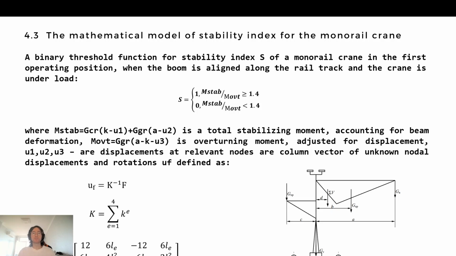The mathematical model of stability index for the monorail crane. A binary threshold function for stability index S of a monorail crane is defined in the first operating position, when the boom is aligned along with the rail's track and the crane is under the load.